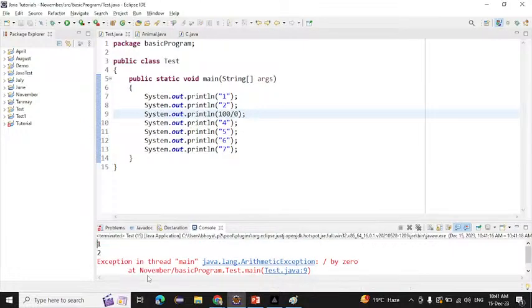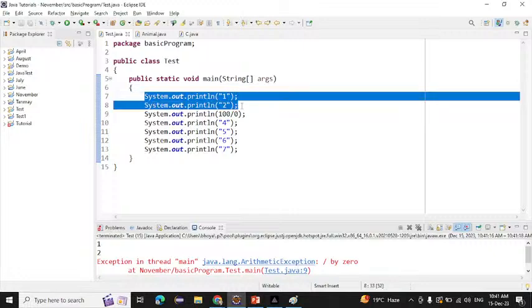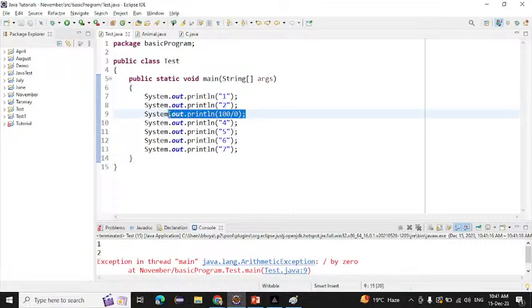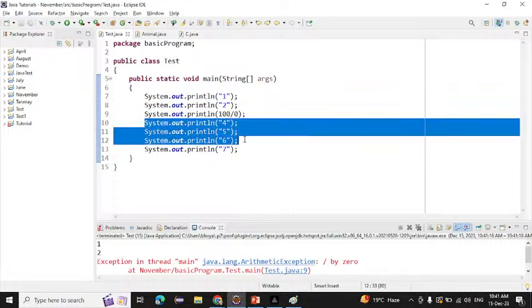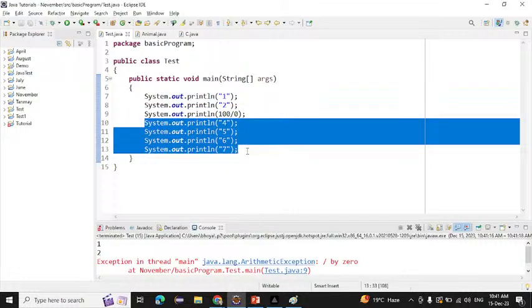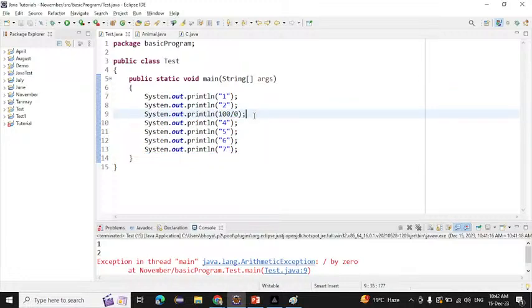Before that, if you see here, 1 and 2 are printing, but after that, 100 divided by 0 is where we are getting the arithmetic exception. If you divide any number by 0, it will give you the arithmetic exception. It prints 1 and 2, and when it gets the exception, after that it will not print anything. 4 5 6 7 we are not getting here, which means it is disturbing the normal flow of the program.